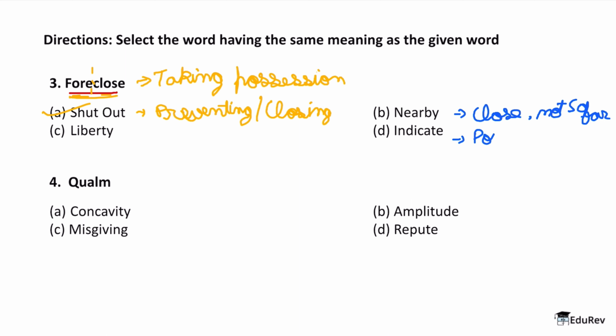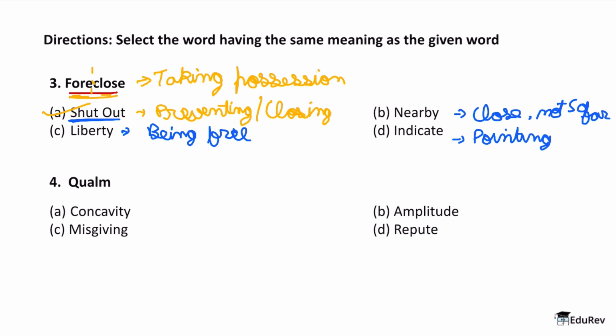Indicate is basically pointing towards something. And if you talk about liberty, this means being free. Therefore our answer is shut out. So what is the synonym for foreclose from the options we have? Option A, shut out. Great.